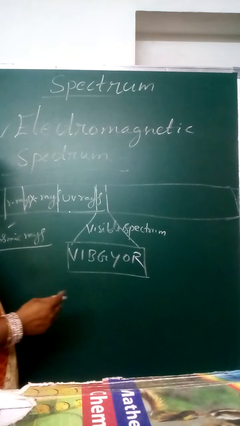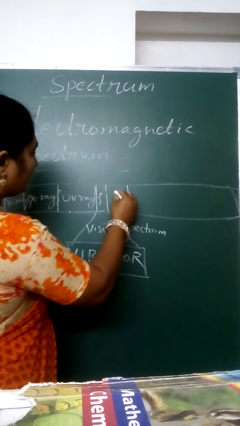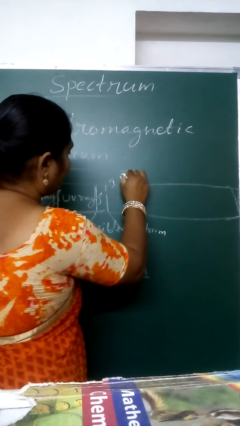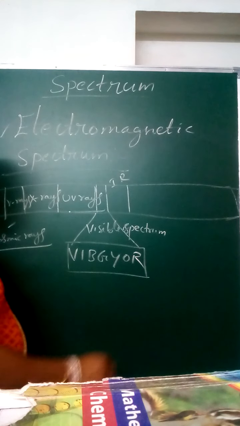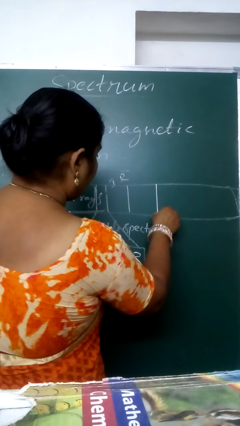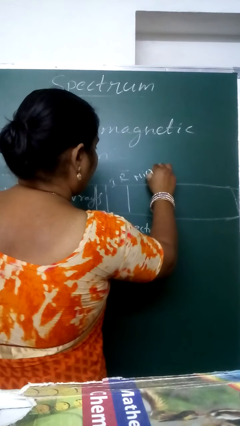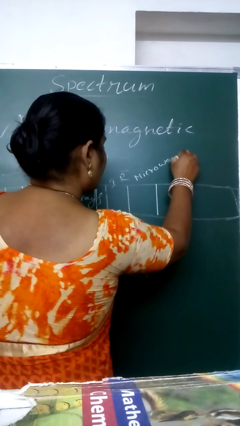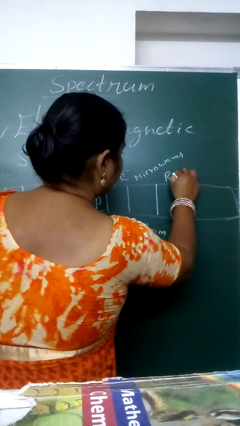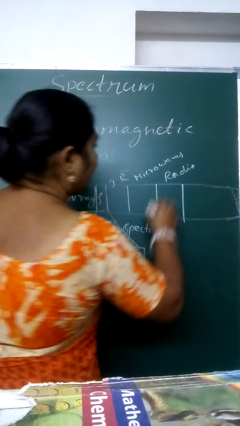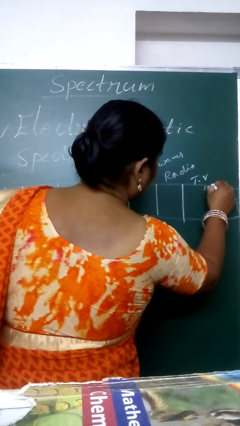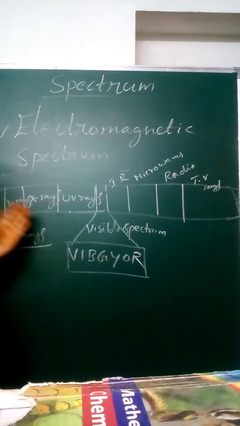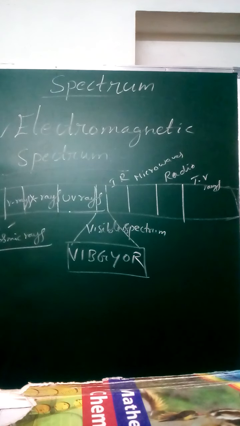Now you come to this side: IR, infrared rays. Then the next ones, microwaves, and radio and TV transmissions. That is called the TV transmission or broadcast band.